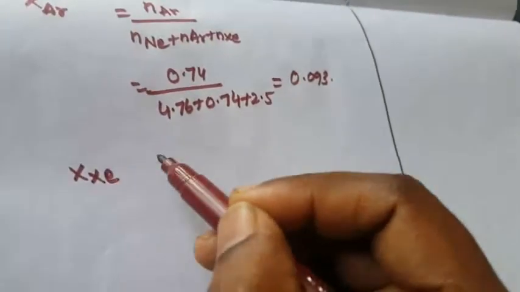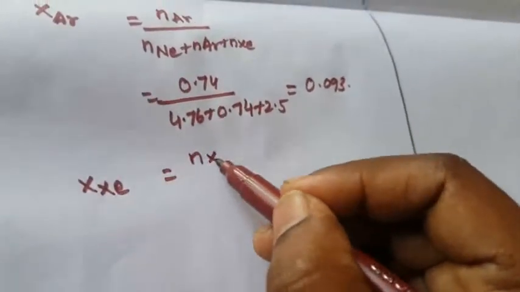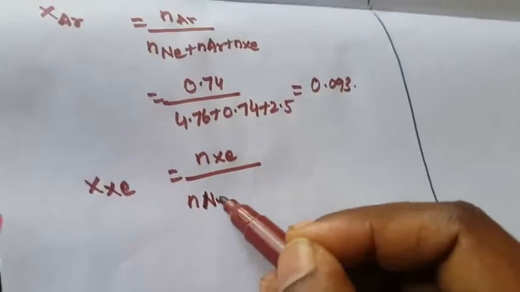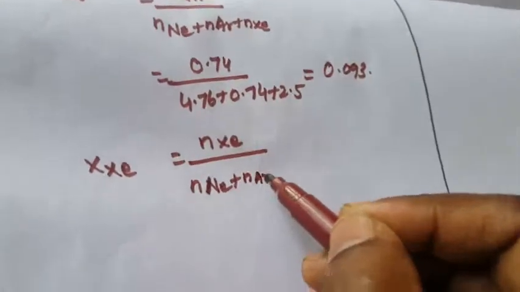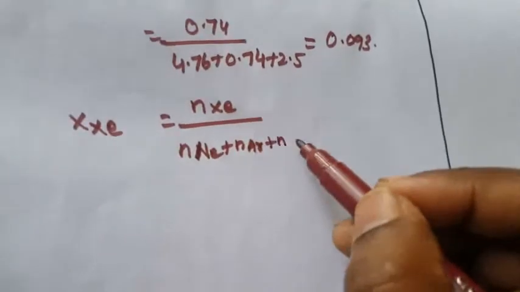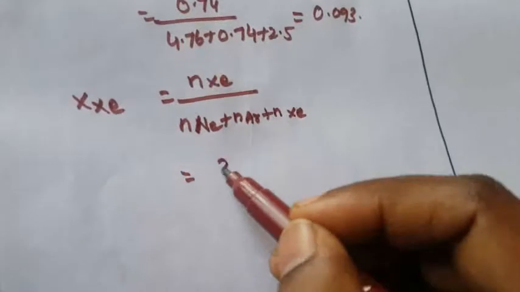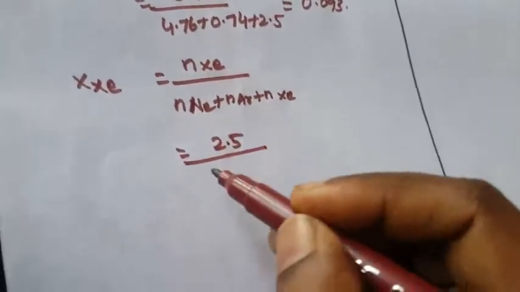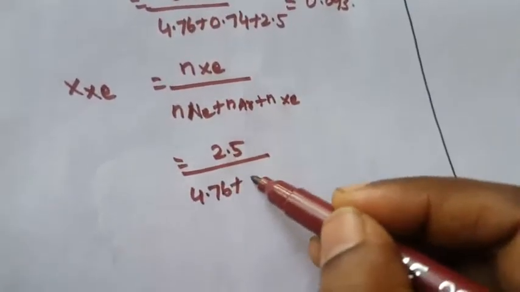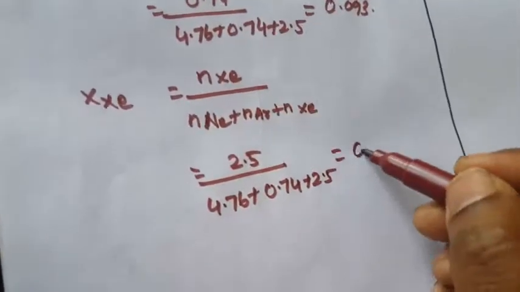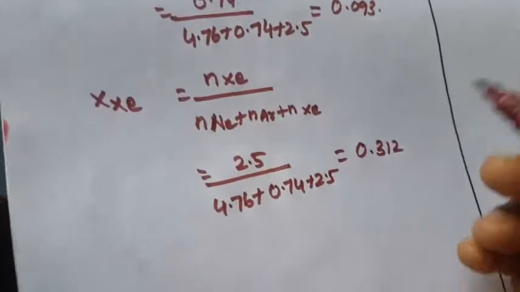The mole fraction of xenon is equal to the number of moles of xenon divided by the number of moles of neon plus the number of moles of argon plus the number of moles of xenon. Substitute all those values. What is the xenon value? 2.5 divided by 4.76 plus 0.74 plus 2.5. You simplify that, 0.312.